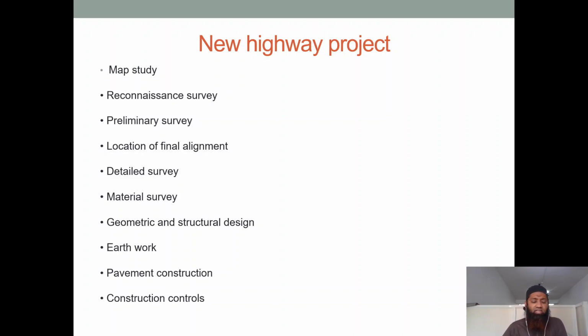Detailed surveys are done on each and every structure or each and every feature coming up in between this alignment. Material surveys are also done, how easily the material is available, nearby quarries and whatever is available, even that is seen. Geometric and structural design, this is very important. We should come up with good structural design so that this structure shouldn't collapse. Earthwork, whether excavation is needed or filling is needed, even that is seen here. Pavement construction, the total cost of the pavement construction, even that is seen.